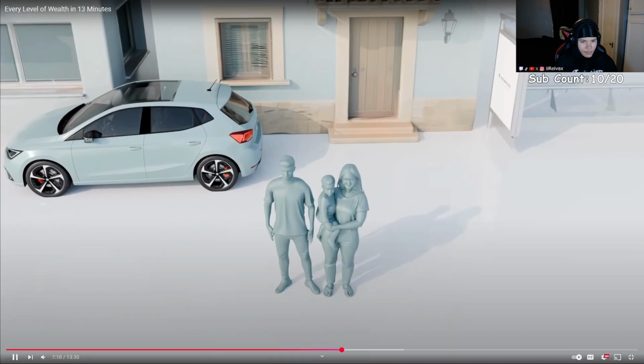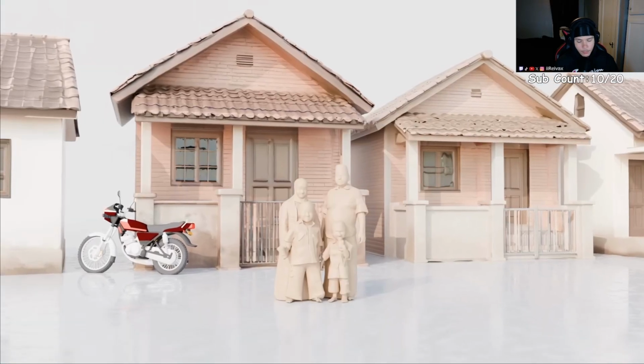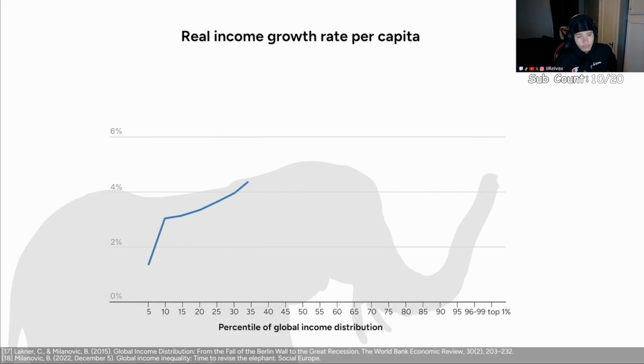Many people in these countries haven't enjoyed the economic growth we got in countries like Bangladesh or Indonesia. I spoke with economist Branko Milanovic, one of the researchers behind the famous chart explaining this. It's called the elephant curve. On the x-axis, we have the income percentile of the global population. The chart shows us how much income has grown across the population in the 20 years up to 2008.